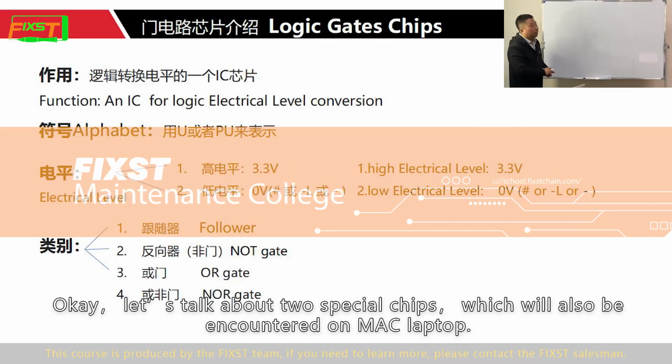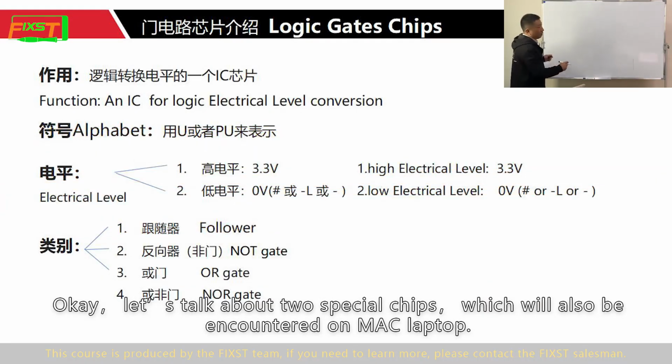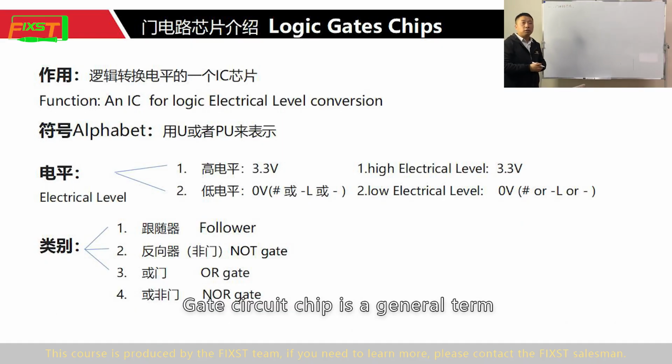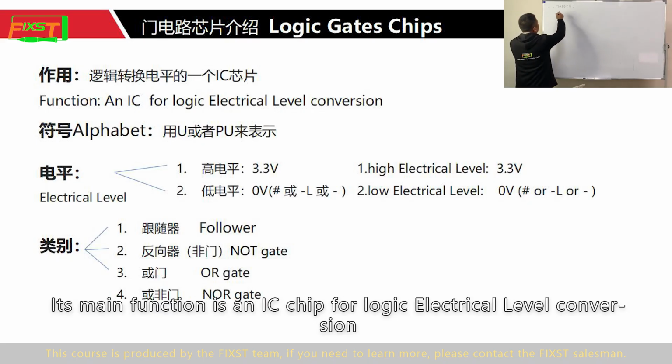Okay, let's talk about two special chips, which will also be encountered on the Mac laptop. So what is this chip called? The first type is called the gate circuit chip. Gate circuit chip is a general term. Its main function is an IC for logic electrical level conversion.